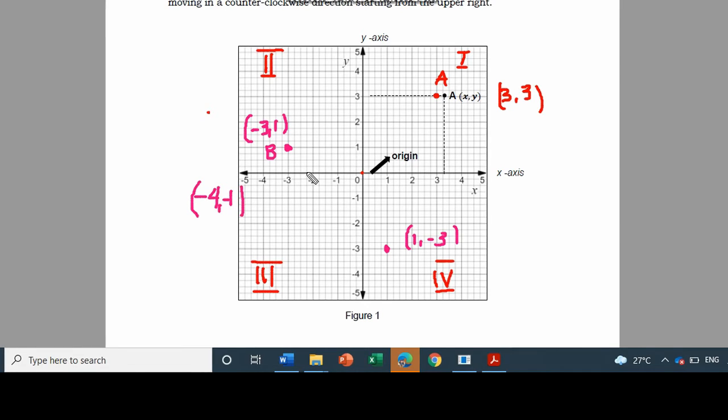So this one now is negative 4, negative 1. So we can name this point as point C, while this one can be named as point D.